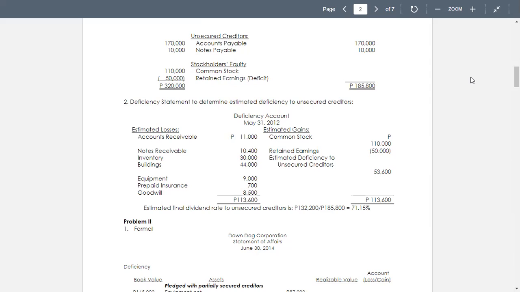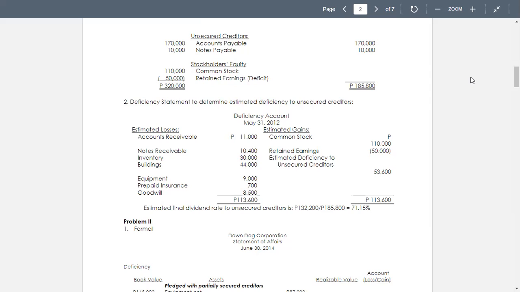Now, the equipment's book value is 14,600 minus 1,400. So there's a difference of 13,200. And the equipment will realize 4,200.